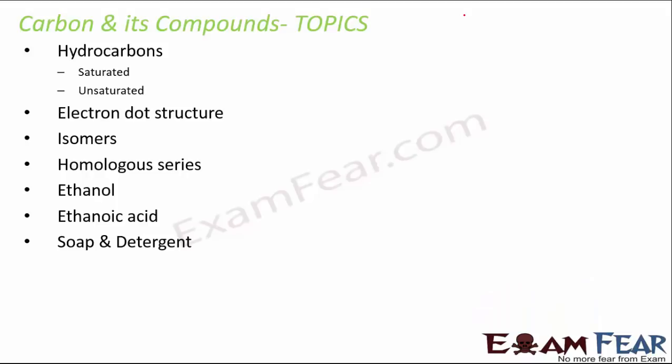What are the topics that we are primarily going to cover now? Please remember that this video is only for revision or recap purposes, so I am not going to discuss each and every topic in detail. If you want to watch a detailed video, you can always go to examfear.com, class 10th chemistry, and have a look at all of these chapters in detail. To recap carbon and its compounds, we will quickly discuss hydrocarbons, electron dot structure, isomers, homologous series, ethanol, ethanoic acid, soap and detergent. These are some of the topics that we'll quickly touch upon.